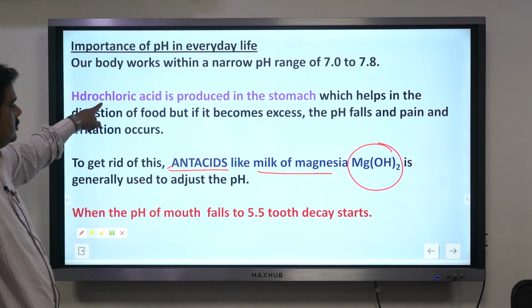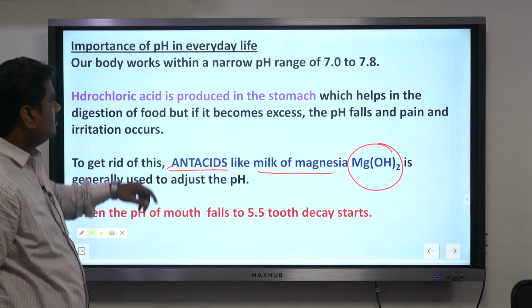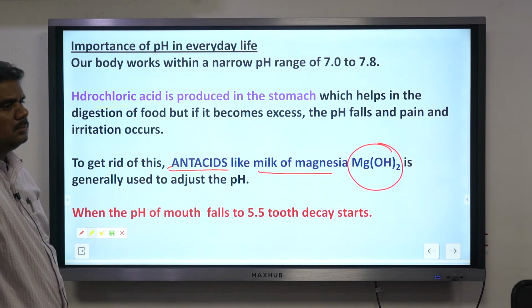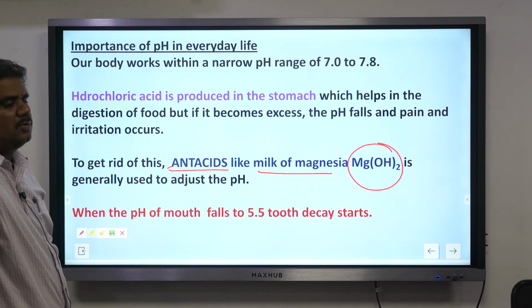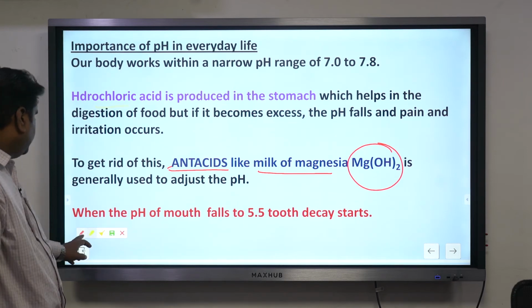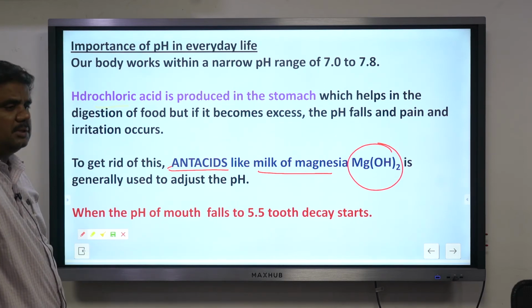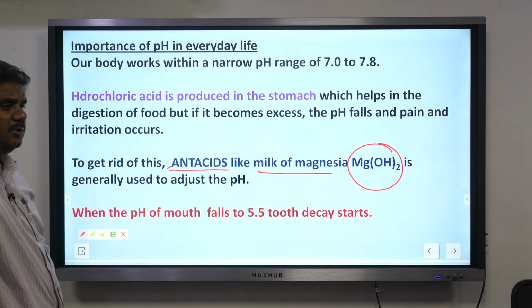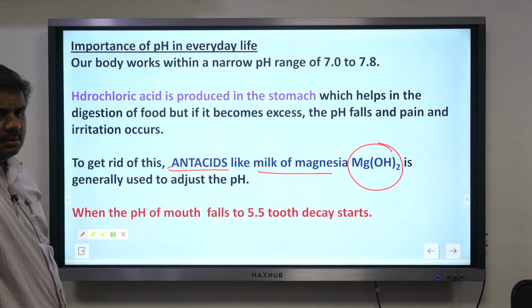Sir, have you done this one? Is it not produced for a normal diet, only for excess? Even for a normal diet, if the diet is unhealthy, that will produce this too. If we eat food at the wrong time, like at 11 at night, that definitely leads to acidity at one point. Generally it is said that you are supposed to have your dinner before 8 o'clock. It is not healthy, producing more HCl is not healthy.